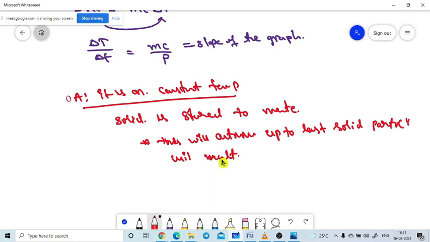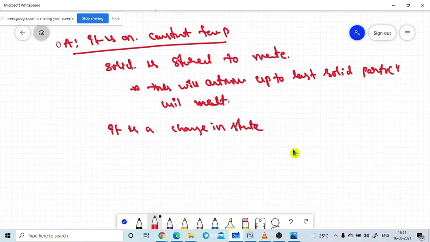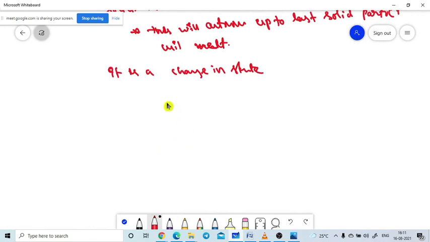Hello. So that means this process is nothing but a change in state. So let me write here: it is a change in state. In a change in state, which formula do we need to use here? Q is equal to L into M. L into M we need to use. But once again I need to remember.